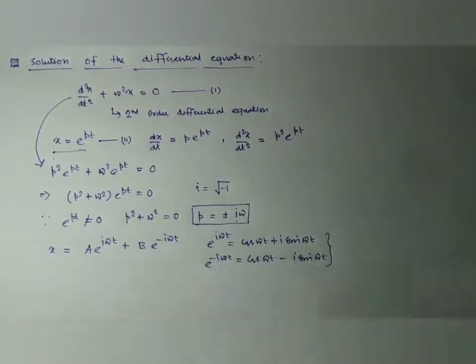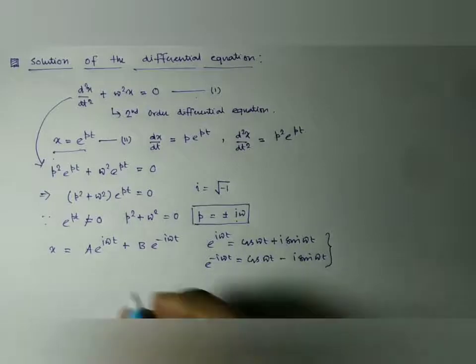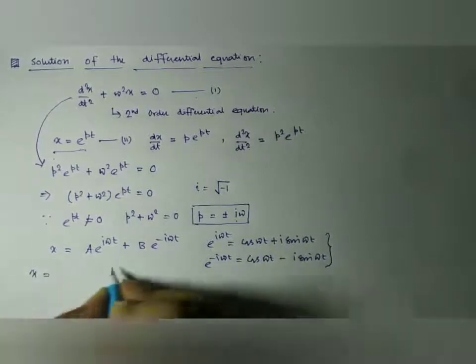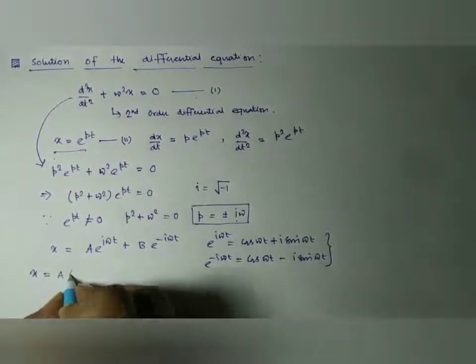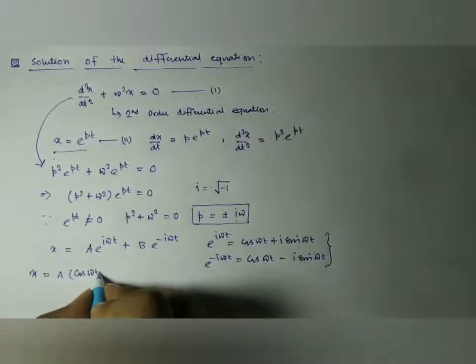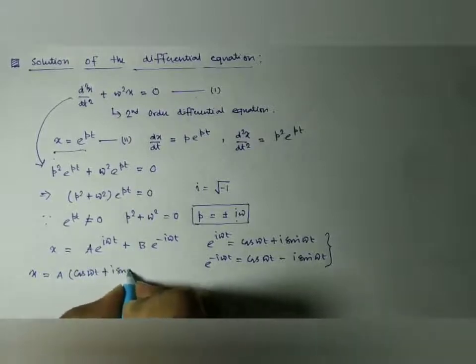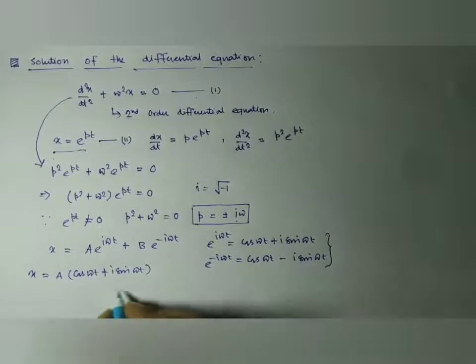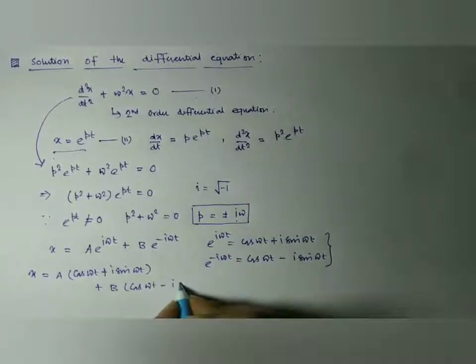So if we put all these here, we have a (cos omega t plus i sin omega t) plus b (cos omega t minus i sin omega t).